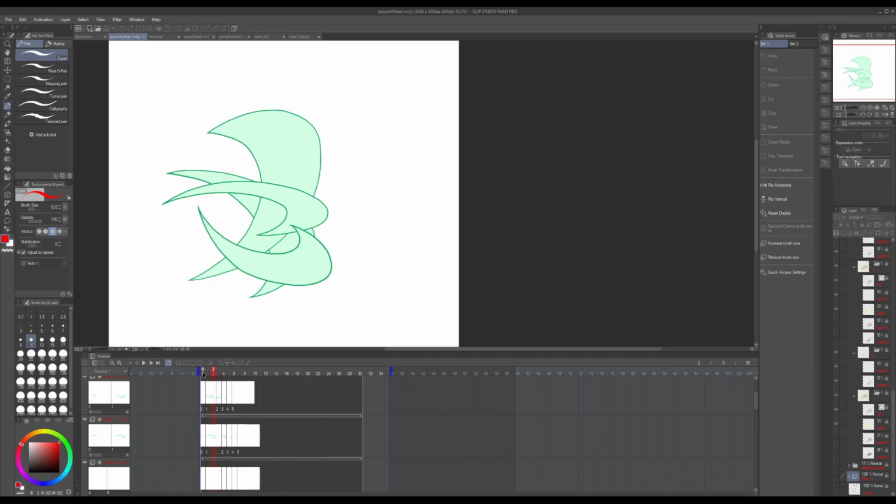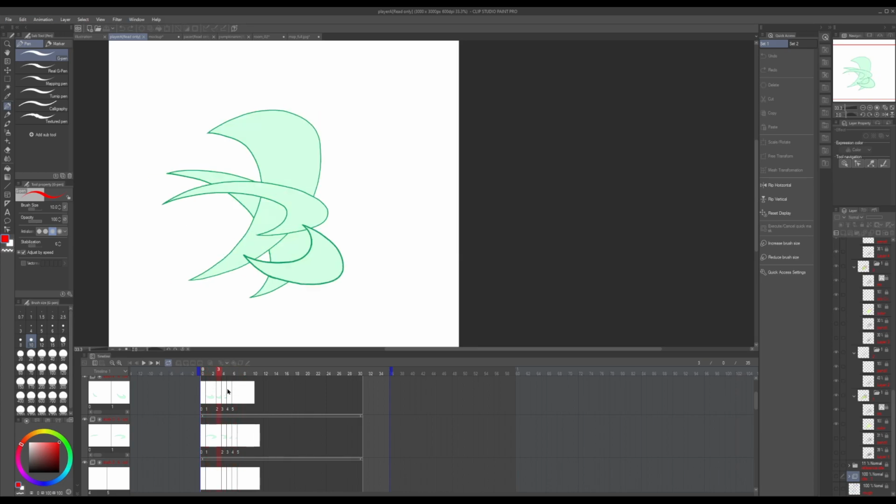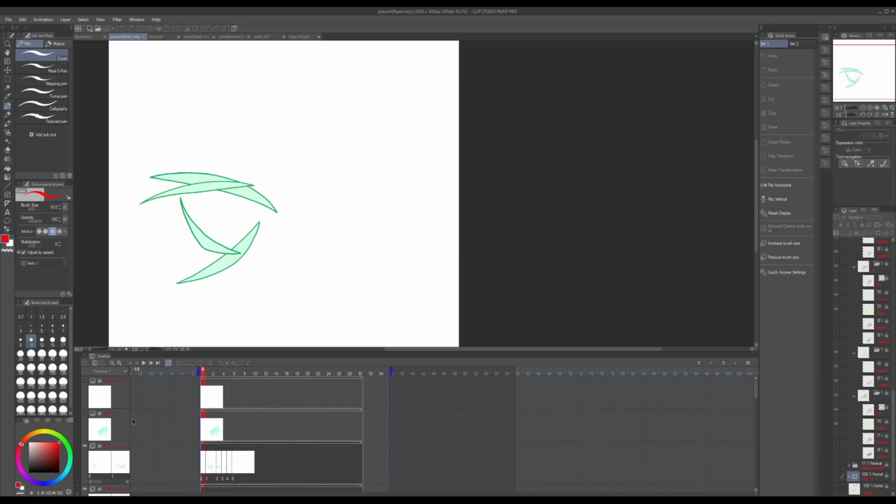So I drew them on top of each other like this, so that I could make them look nicely as they played against each other, because they're going to be overlapping each other as they play. So I wanted them to look aesthetic as they were playing through. So that's the reason why I did it that way, and that's pretty much it for that file.